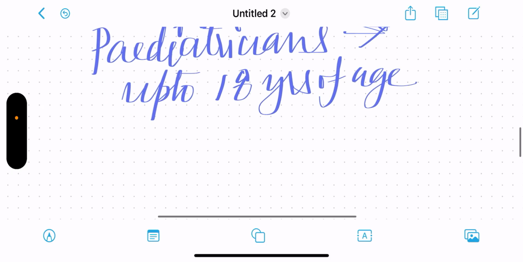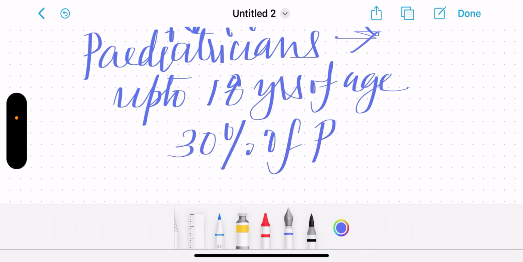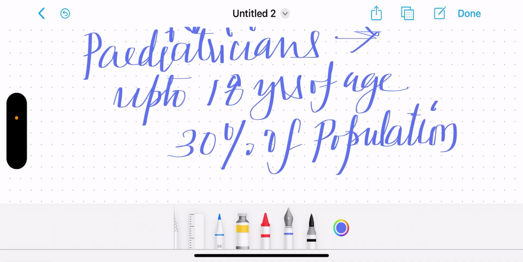And actually, this makes 30% of the population. So it's a big number of the population that pediatricians are dealing with.